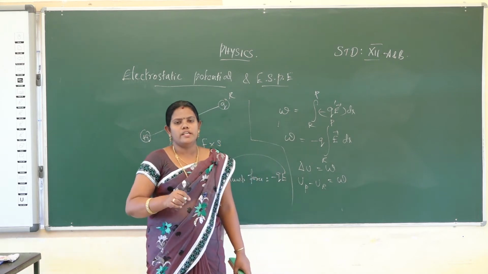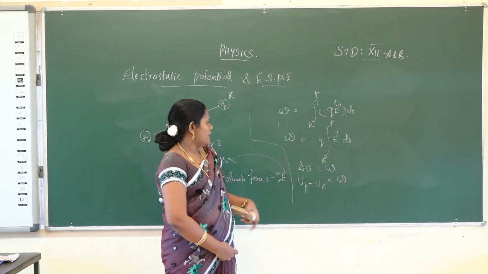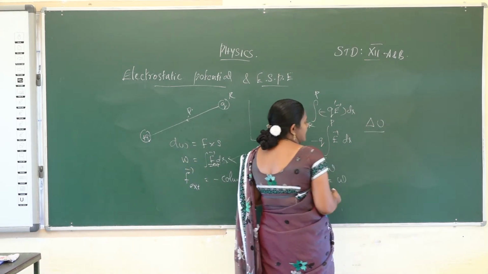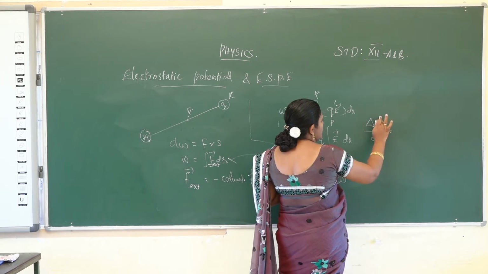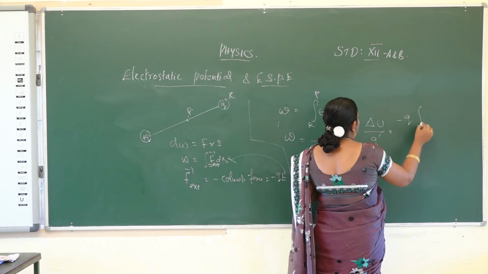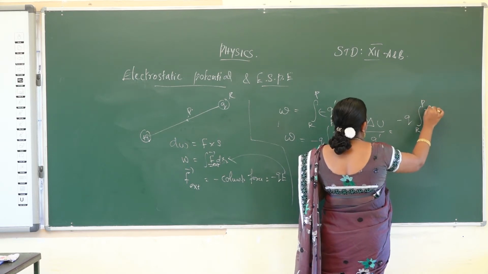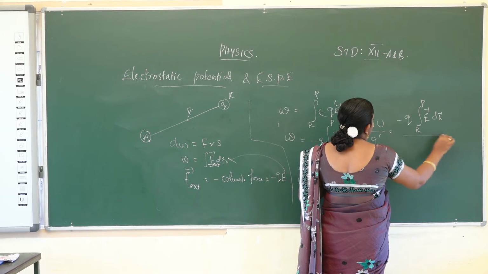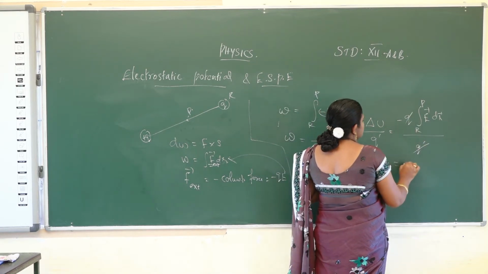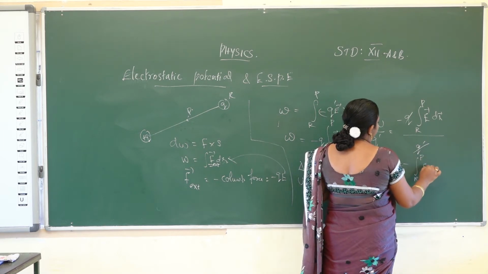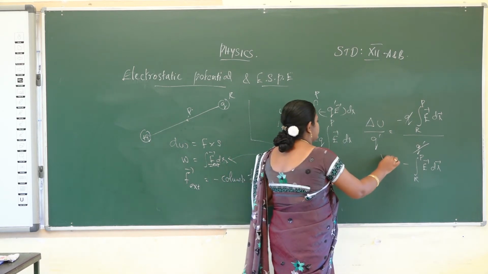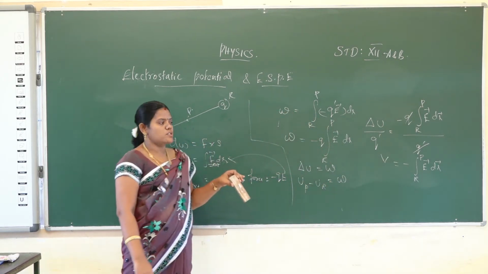Now we will calculate the electrostatic potential per unit charge. Electrostatic potential per unit charge means delta U divided by the unit test charge. Delta U is minus Q' into the integral of R to P of E vector dot dr vector. Now we divide by the charge Q', so Q' cancels. So minus the integral of R to P of E vector into dr vector. This is the formula for electrostatic potential, that is called V.